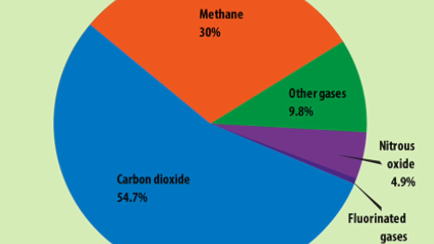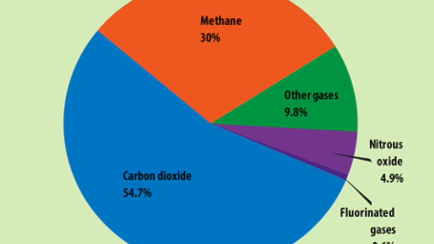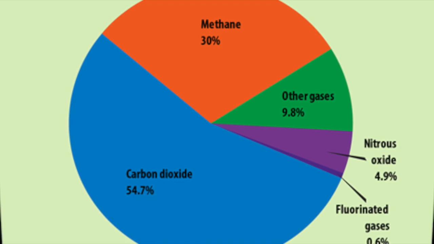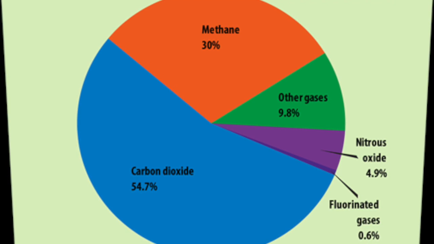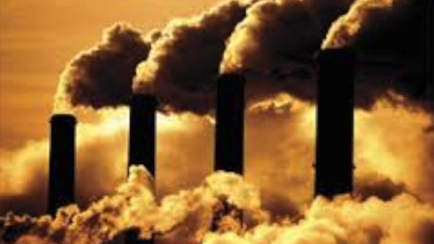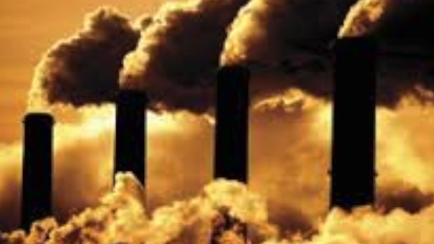In today's modern world, one problem that we face is the emissions of greenhouse gases. Greenhouse gases are gases that trap heat in the atmosphere. These include carbon dioxide, methane, nitrous oxide, and fluorinated gases. These gases are released through the burning of fossil fuels and agriculture.